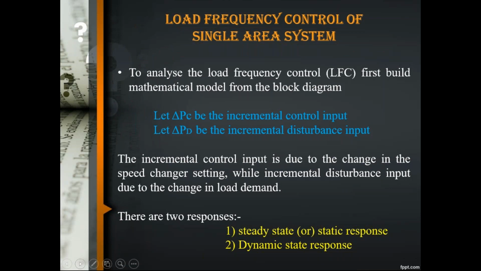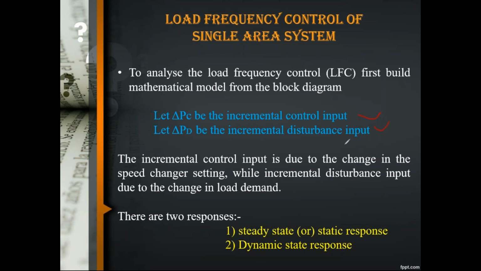Right. So the load frequency control of a single area system. A single area system is a combination of turbine, speed governing model, and generator model. The three blocks in combination are called a single area system. Now, in a single area system, we can control the frequency in two ways: one is from the load side, another one is from the generating side. If you observe these two points, they represent the ways we can control the load frequency.